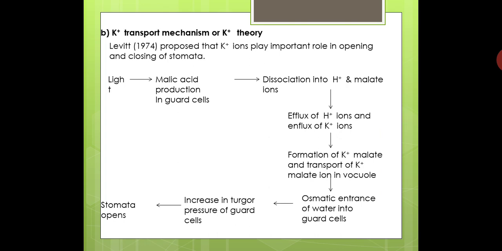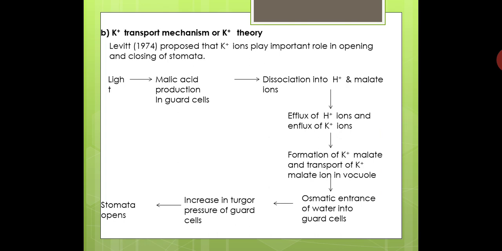So during the daytime, the starch which is present in the guard cells is converted into malic acid, and this malic acid immediately gets dissociated into malate ions and hydrogen ions. These malate ions which are produced in the guard cells combine with the potassium ions and form potassium malate, while the hydrogen ions formed from the malic acid go out into the subsidiary or epidermal cells.